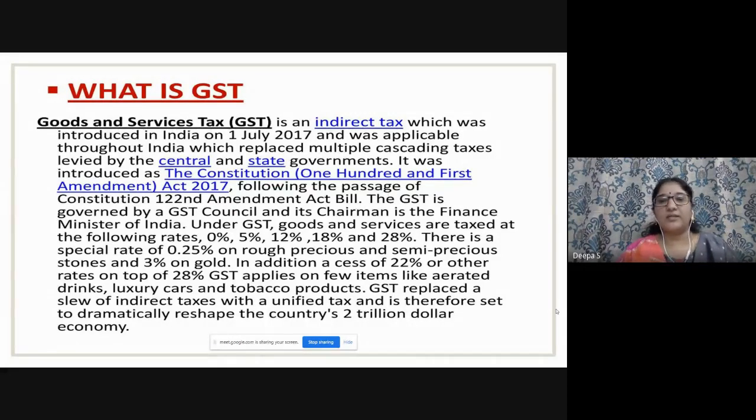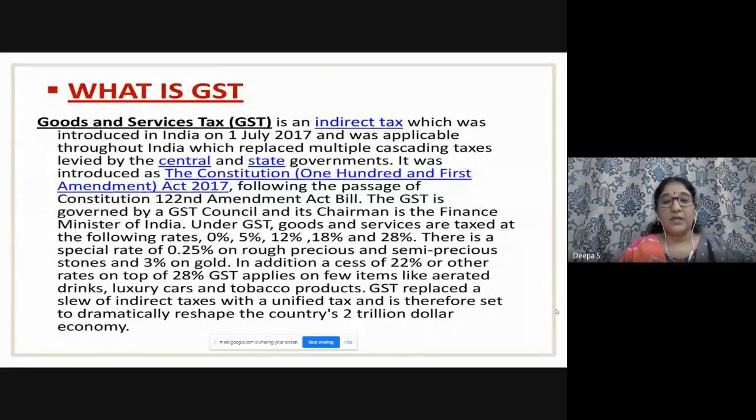It follows like this. There is a special rate of 0.25% on rough precious and semi-precious stones and 3% on gold. In addition, a cess of 22% or other rates on top of 28% GST applies on a few items like aerated drinks, luxury cars, and tobacco products.